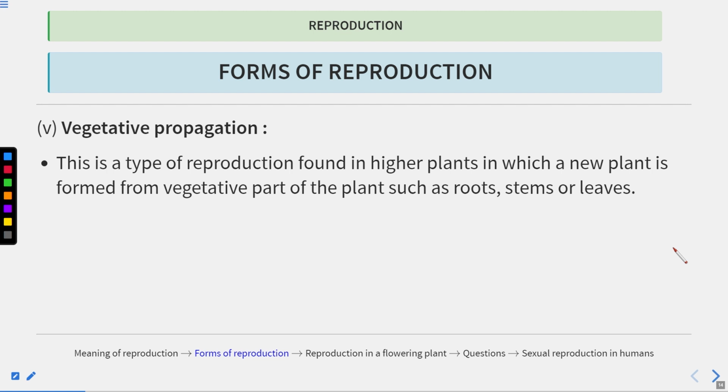Next one is vegetative propagation. In vegetative propagation, what is happening? This is the type of reproduction found in higher plants in which a new plant is formed from a vegetative part of the plant such as root, stem and leaves. So here a new plant is getting formed. This type of reproduction is seen in higher plants, where the new plant develops from the vegetative parts. What are the vegetative parts? Roots, stem as well as leaves. Clear?